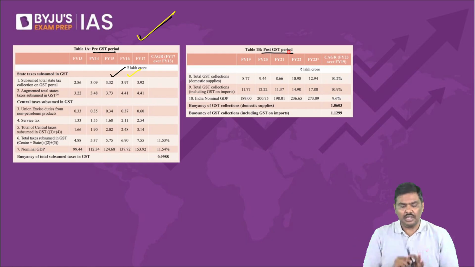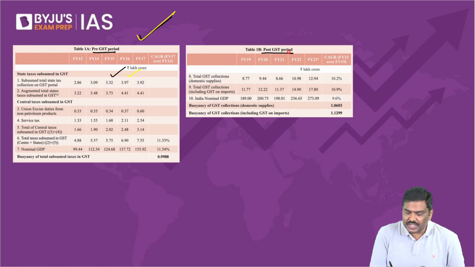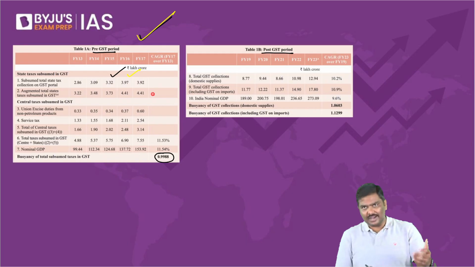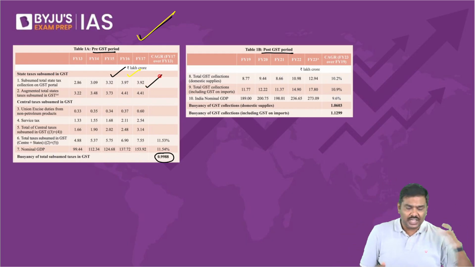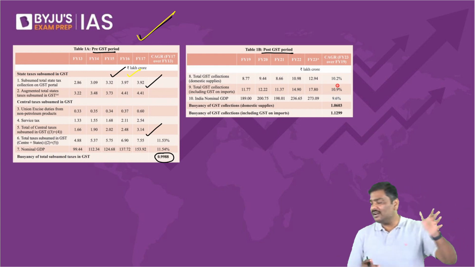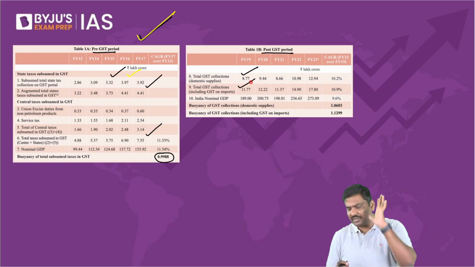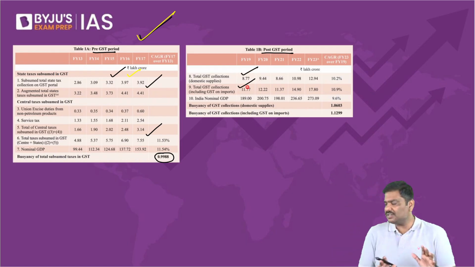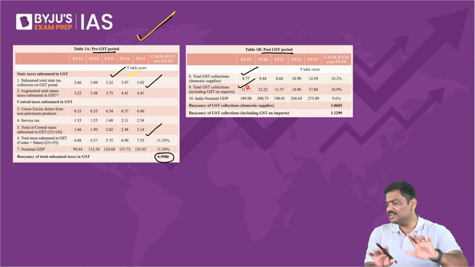Please make observations. Please do not by heart anything. Just observe. There's a term called buoyancy. We'll discuss that later. Have patience. So please make observations. How much taxes the states would collect separately before GST, and the central government would collect before GST. And what has happened to the GST collections right after the introduction of GST? Can I make one observation? You remember that much, more than sufficient.